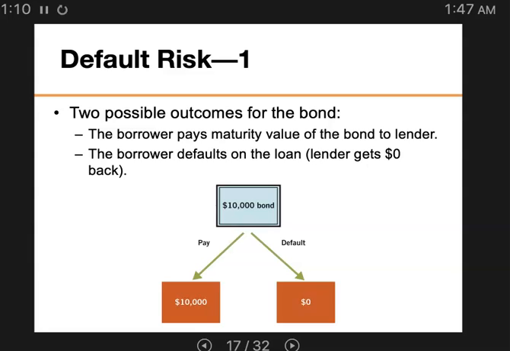So the lender gets $0 back. So the major concern of a bond owner then is whether the bond will pay off. So the bond owner just has to estimate, right, the possibility that the borrower will default. The key risk of holding a bond is default risk. What is the default risk? This is the risk that the borrower will not repay the bond. Since there are only two possible outcomes, default risk is the primary concern of the bond owner.